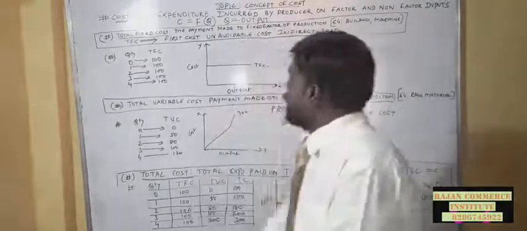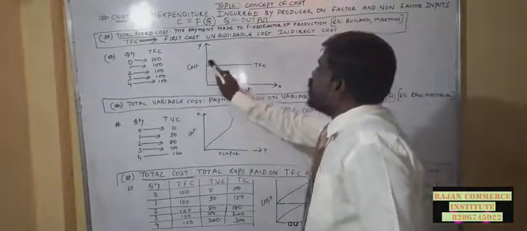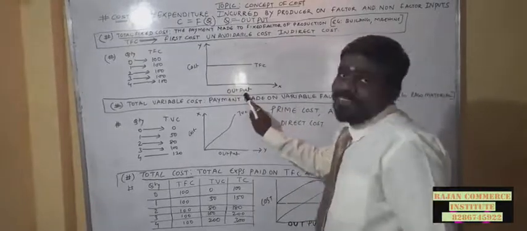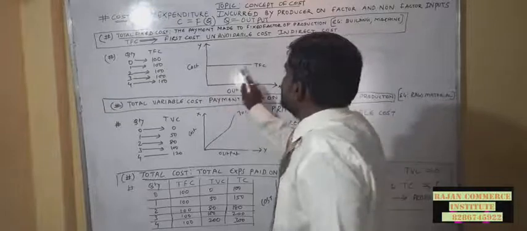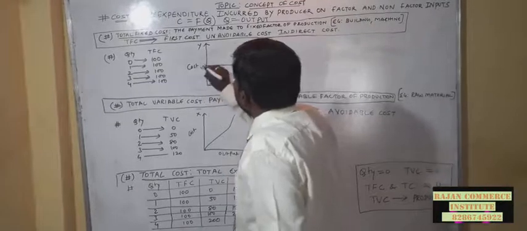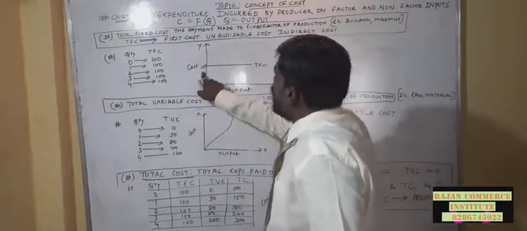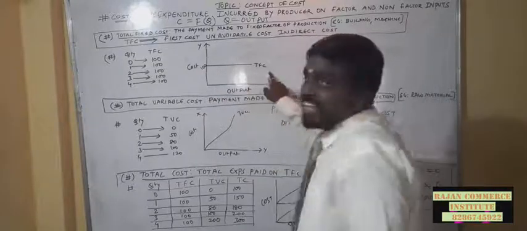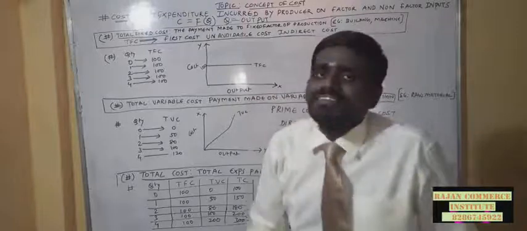Understood? So you can see the graph also. The Y axis represents the cost, and the X axis represents the output. The cost is fixed here at 100 rupees. The cost does not change, so you get a straight line parallel to the X axis.